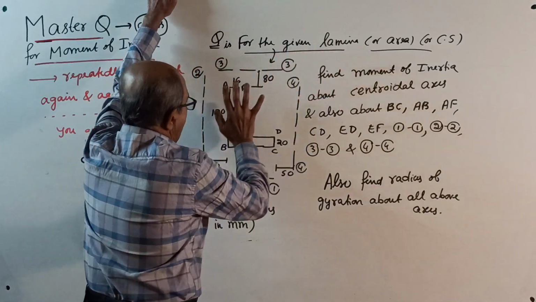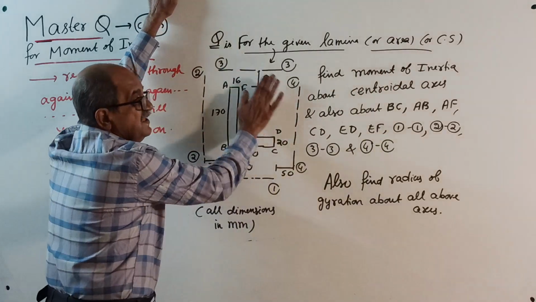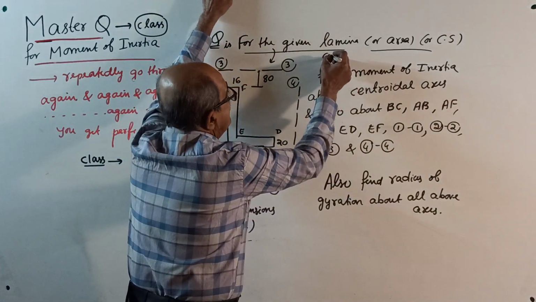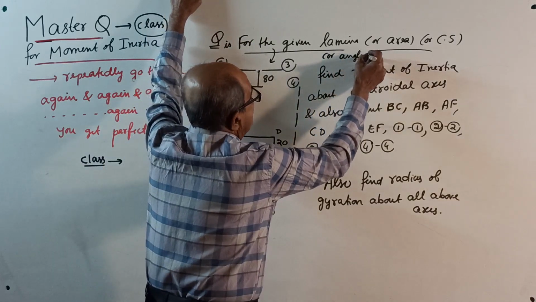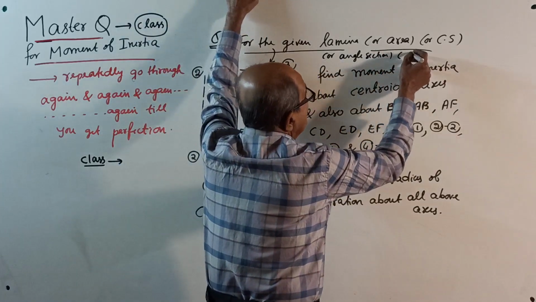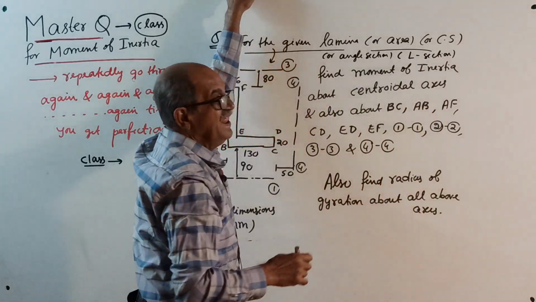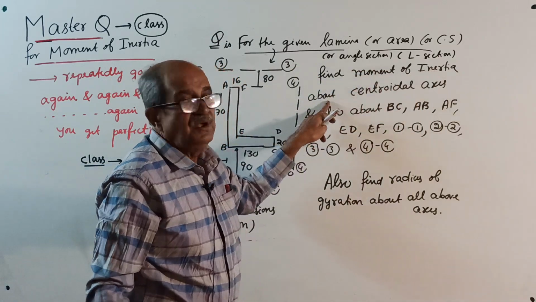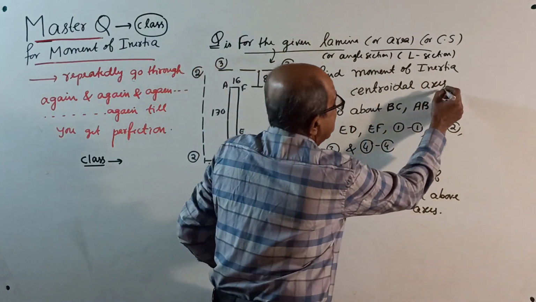for the given lamina or area or cross section. Anyway, this shape here. You can call it an angle section, cross section, or sometimes people call this an L section. Some people will say L angle. No, don't call it L angle. L section. Find moment of inertia about centroidal axes. Remember, this is plural.